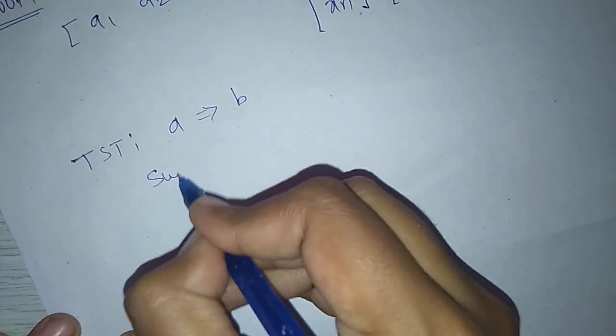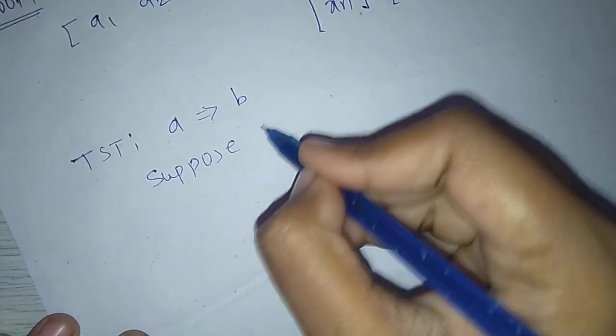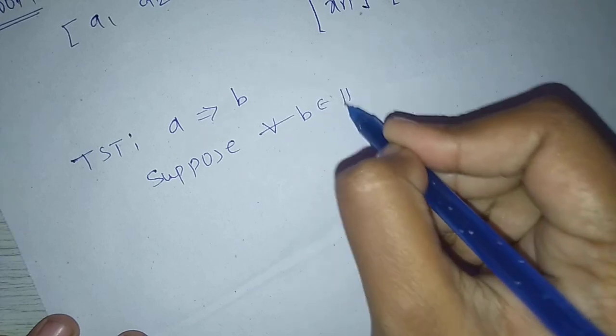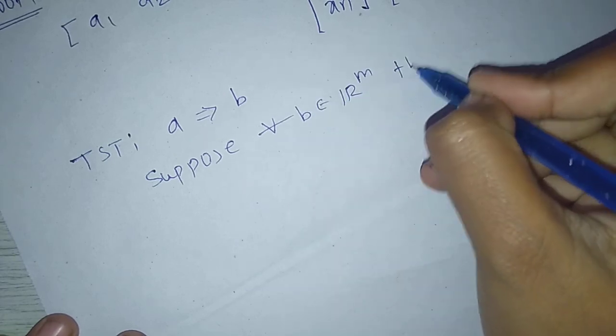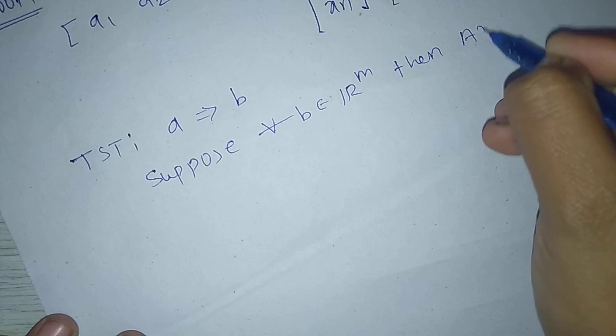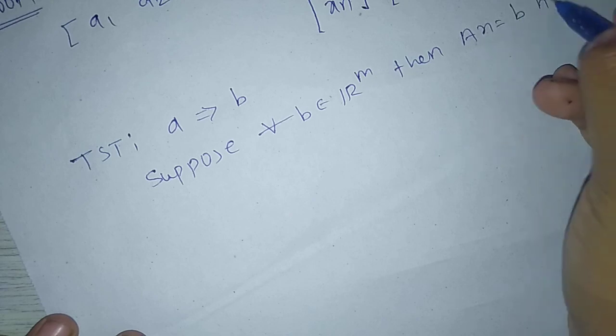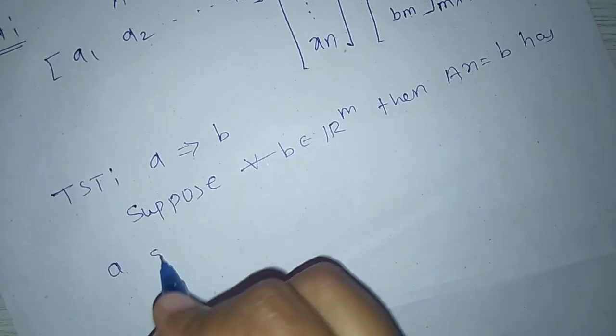suppose for all b belonging to R^m, the equation Ax = b has a solution.